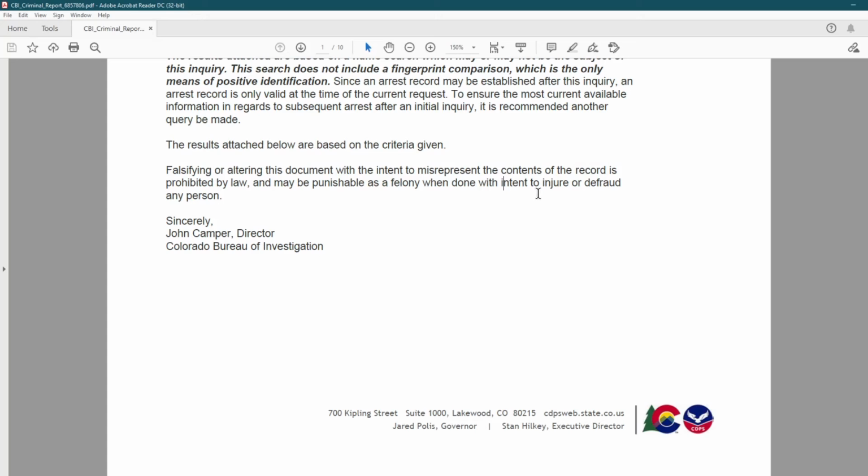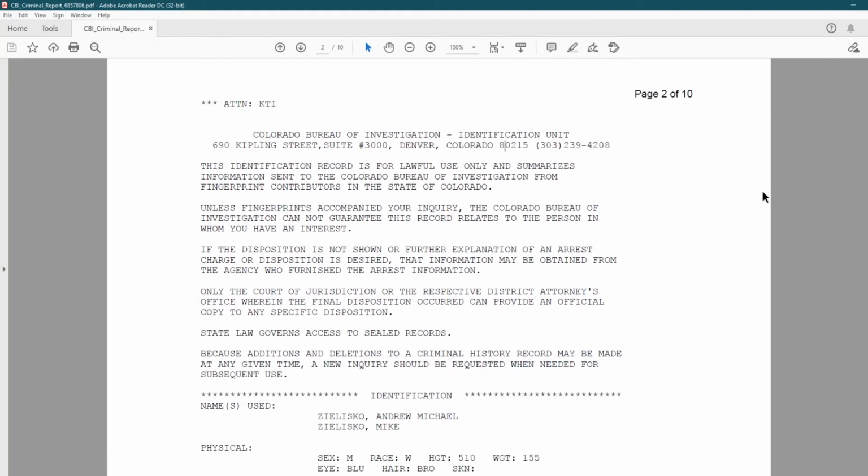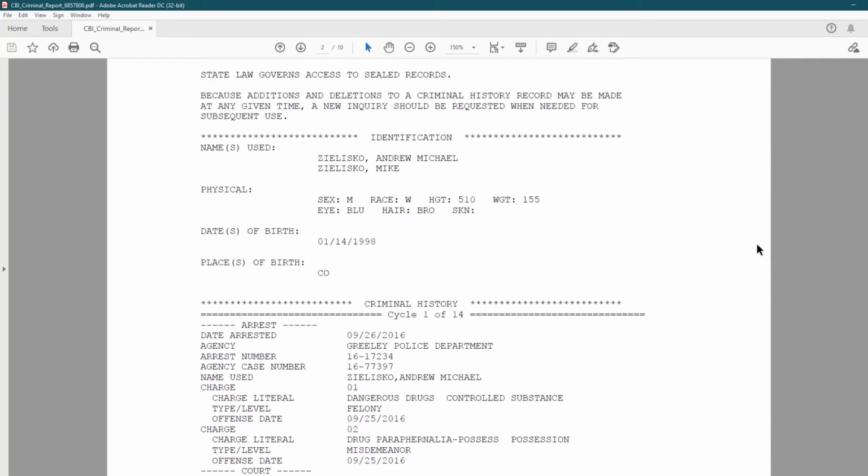So if I scroll further down, there's more stuff that you can read there if you run one. Now it's going to get into some of the more technical things. Here's our individual. Here's a physical description of him. He's a male, white, height 5'10", weight 155 pounds, blue eyes, and brown hair.